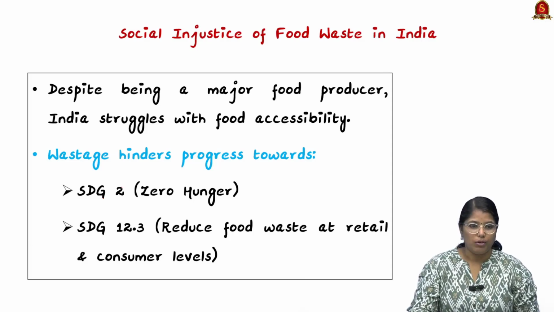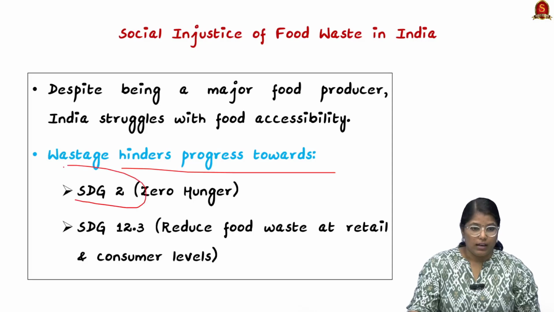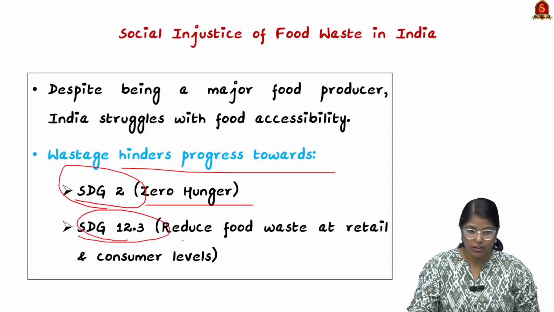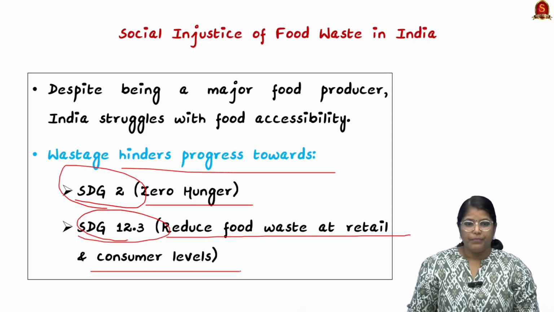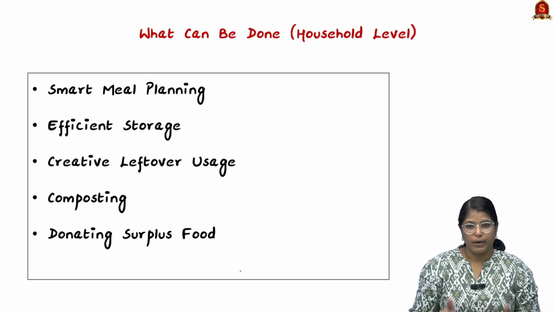And when we talk about food wastage, it will hinder the progress towards Sustainable Development Goal 2, which is zero hunger, then Sustainable Development Goal 12.3, which is reducing food wastage at retail and consumption level. Now moving on, we shall see what can be done. This is with respect to the household level.